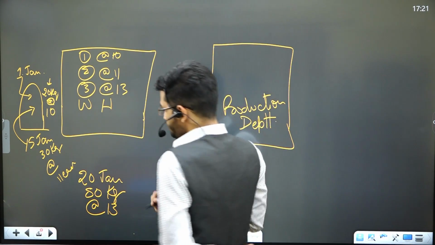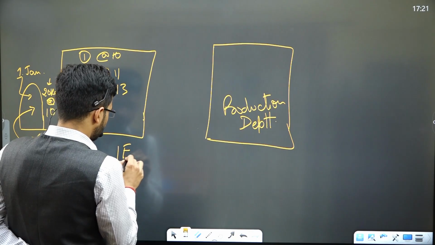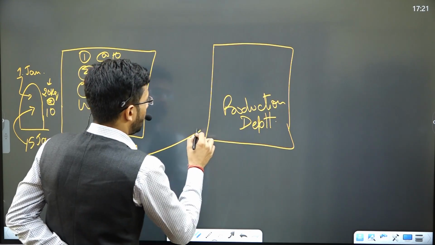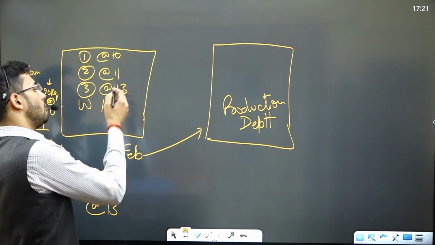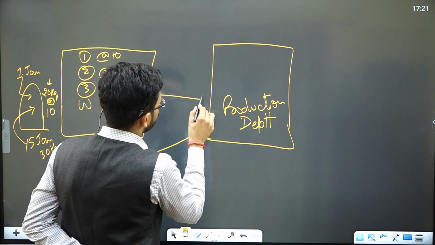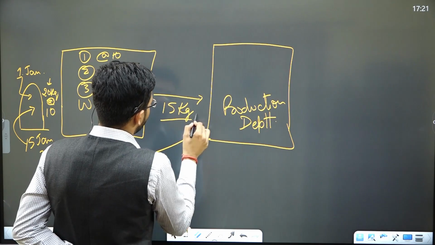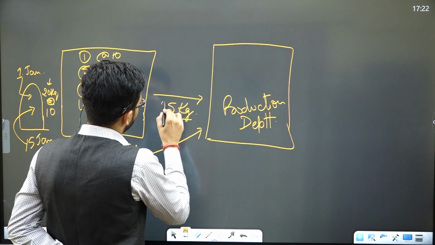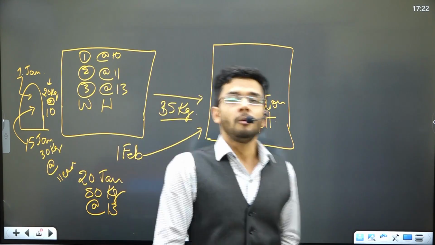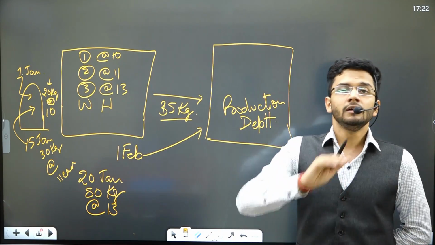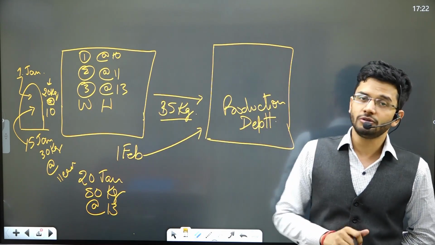Now, on 1st of February, I transferred certain goods from warehouse to production department. How much quantity? Say, 15 kgs, or say 35 kgs of goods were transferred from warehouse to production department.